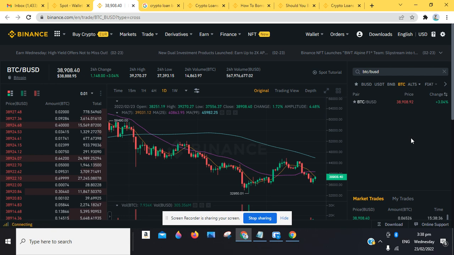Then there are also some basic features that are made available on the Binance platform. We have the renewal function and also the staking function that are made available on the Binance crypto loan function.